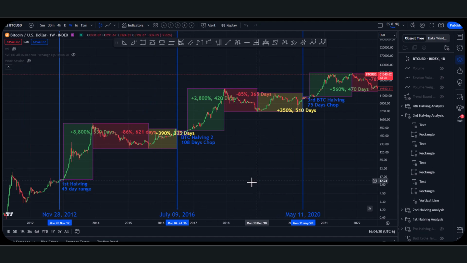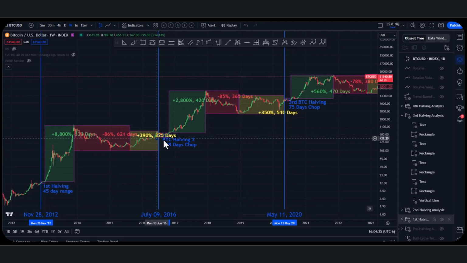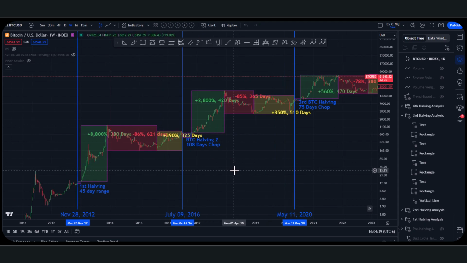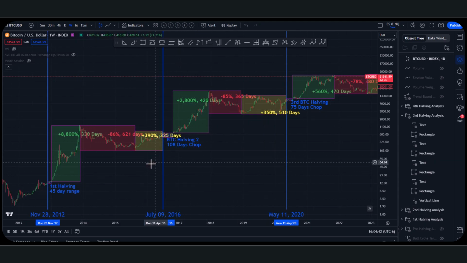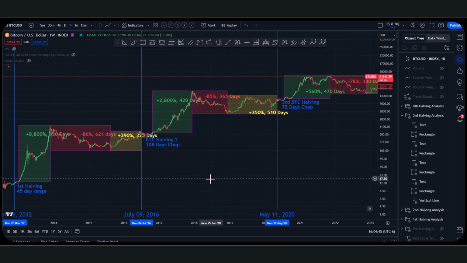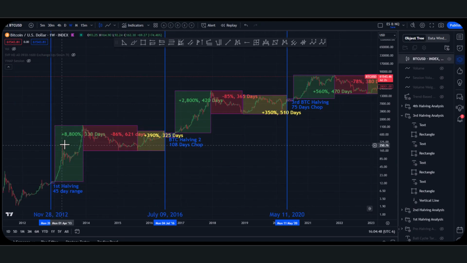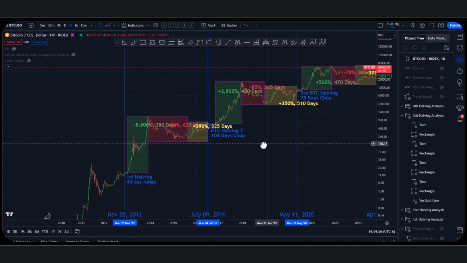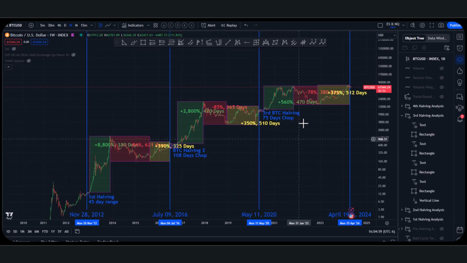If you're a Bitcoin maxi, we want wide scale adoption of Bitcoin. Bitcoin and crypto is the future of finance. If you compare it to something like the stock market, which has been around for a lot longer and has a lot more volume, a stock market bull run goes up 20% over the course of almost 4 years on average. So way less percentage over a longer period of time. And what are we seeing from each bull market cycle? We're seeing a decrease in percentage, getting closer to the stock market over an increased period of time. So I think that's going to continue to happen each cycle. We'll see smaller and smaller.